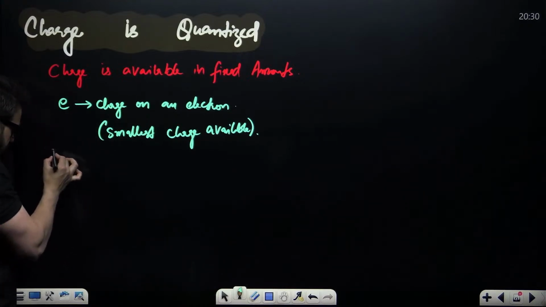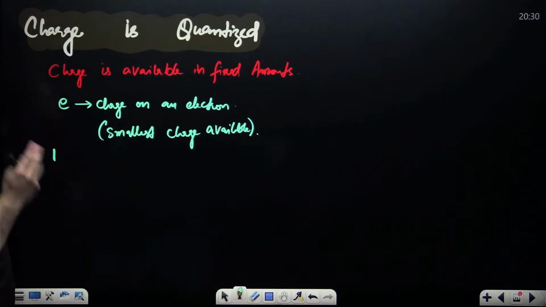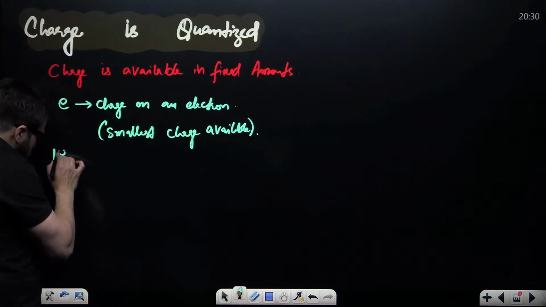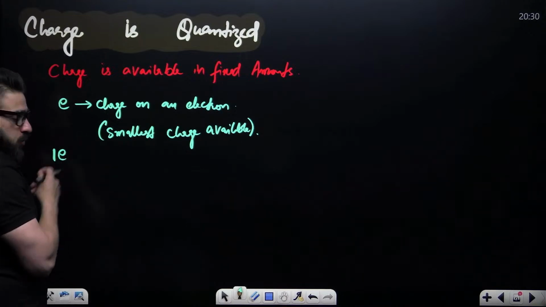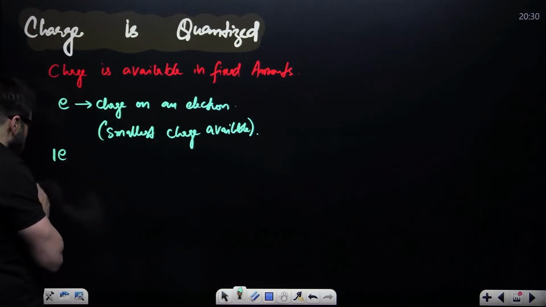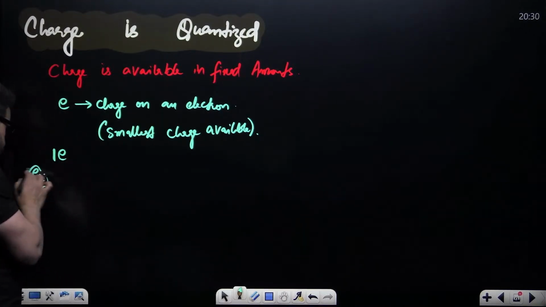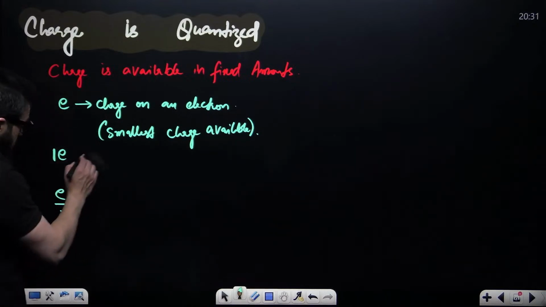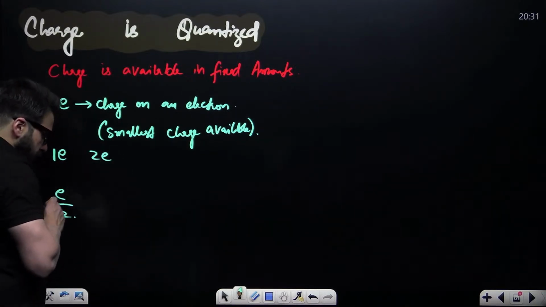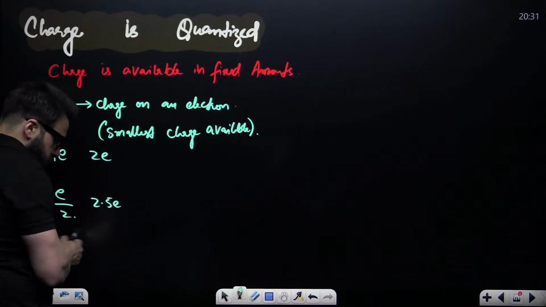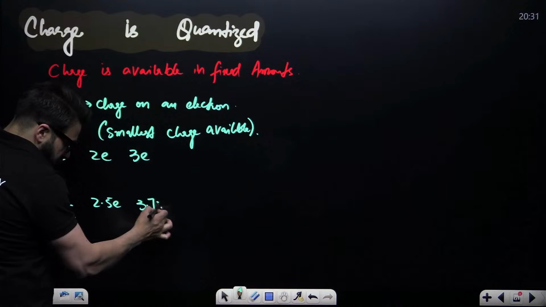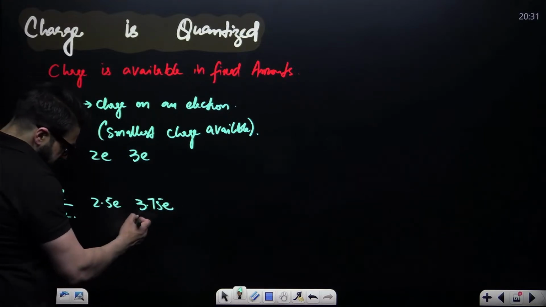So if you go to the market, let's suppose there is a shop selling charge. If you ask the shopkeeper, give me one electron, he will give one electron, 1.6 × 10⁻¹⁹ coulomb. If you ask him, give me e by 2, half of the electron, is it possible? No, e divided by 2 is not possible. Why? Because this is the smallest charge that exists. Give me 2 electrons, yes. Give me 2.5 electrons, not possible. Give me 3 electrons, yes. Give me 3.75 electrons, not possible.